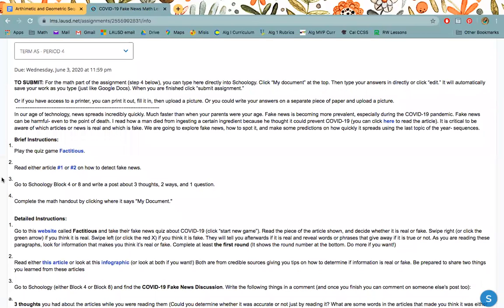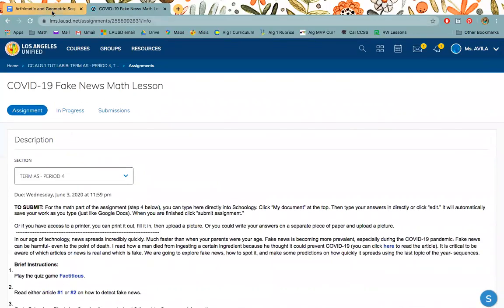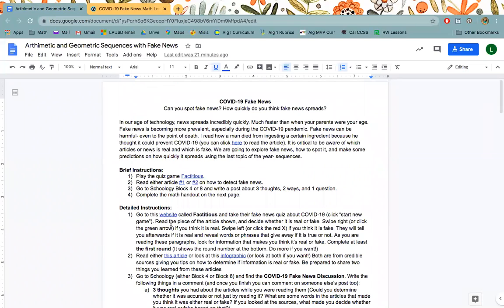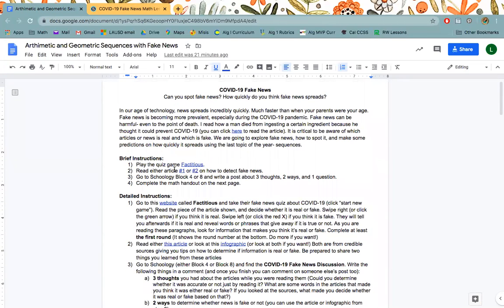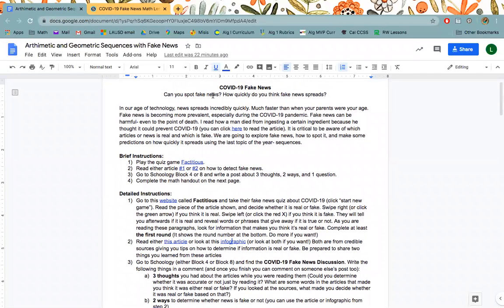So let me go ahead and go through the instructions. I put all the instructions here, and then when you click on My Document, it will take you to the assignment, and all the instructions are also here too. I wanted to make an assignment that talked about our fake news. There's so much in the news today that is not true, especially during COVID-19. You can read this little introduction here. I talked about how I read that someone died because they ingested a certain ingredient that they thought could prevent COVID-19. You can click the link there to see the article. It's actually really sad.